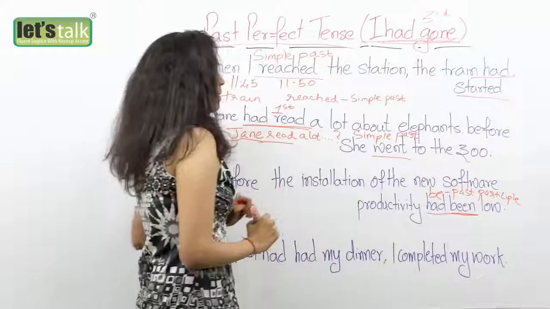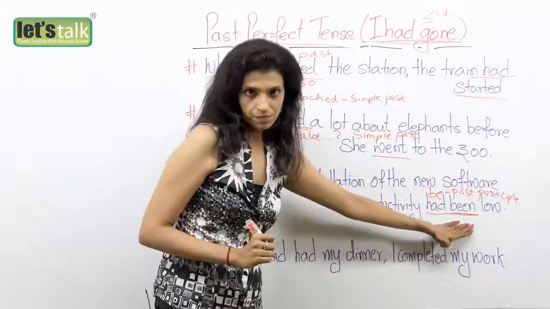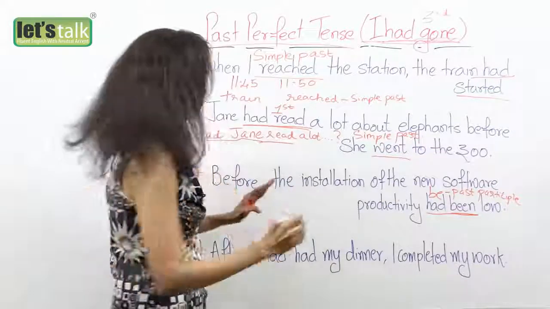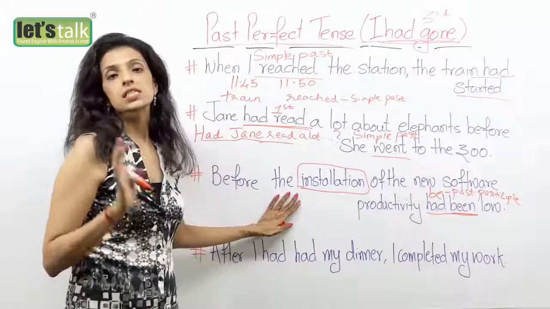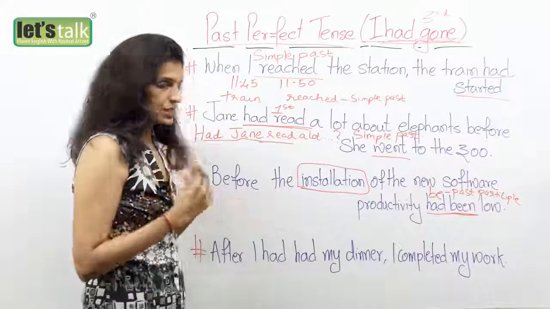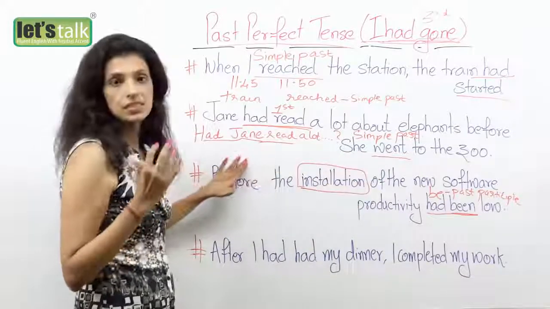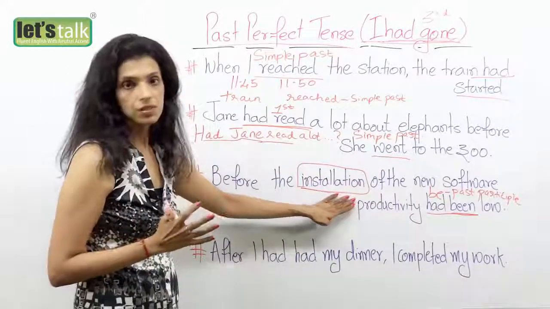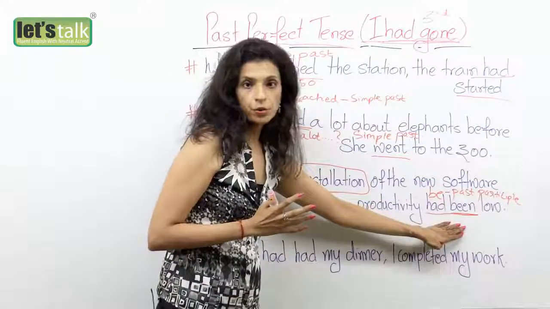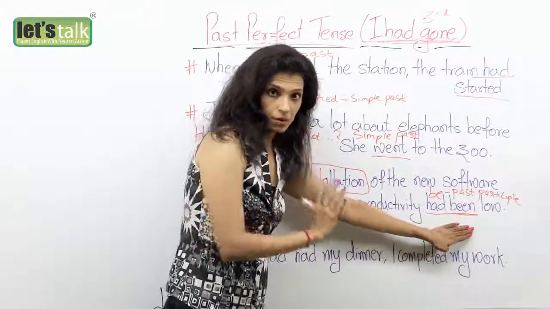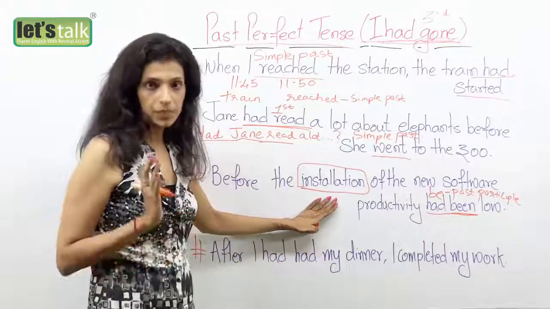Okay, so first the productivity had been low, and the recent thing that happened was the installation. We have not used a simple past tense to denote that there was an action that happened later on, but this is what happened, a recent event, the installation. So before the installation of the new software, productivity had been low. First the productivity had been low, and then there was an installation that took place.